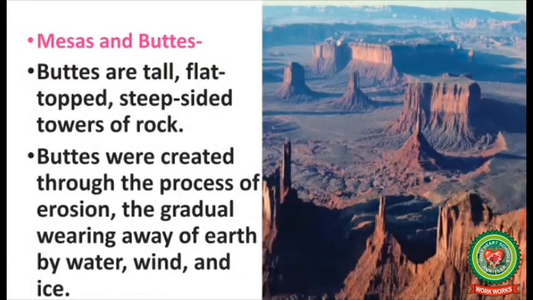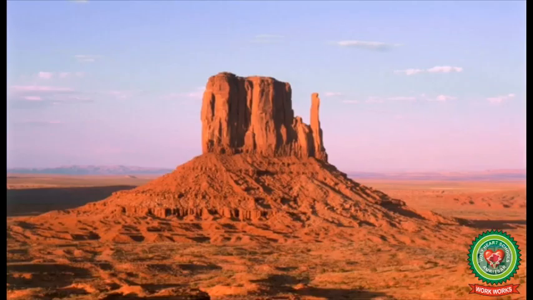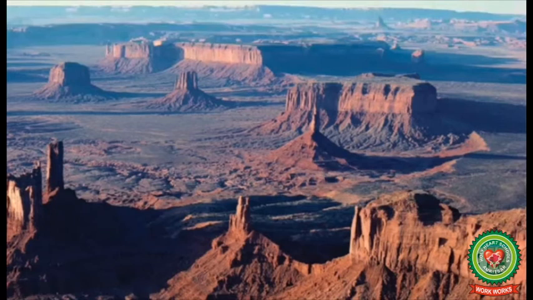Mesas and buttes. Buttes are tall, flat-topped, steep-sided towers of rock. Buttes were created through the process of erosion, the gradual wearing away of earth by water, wind and ice.